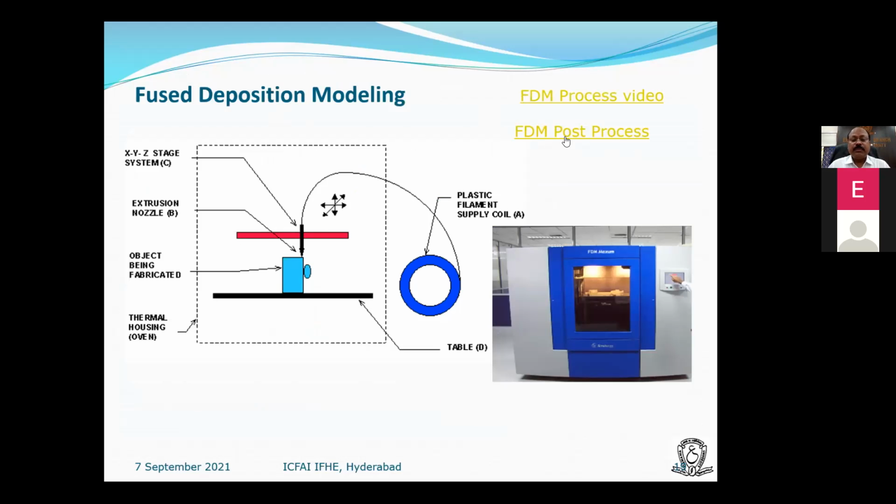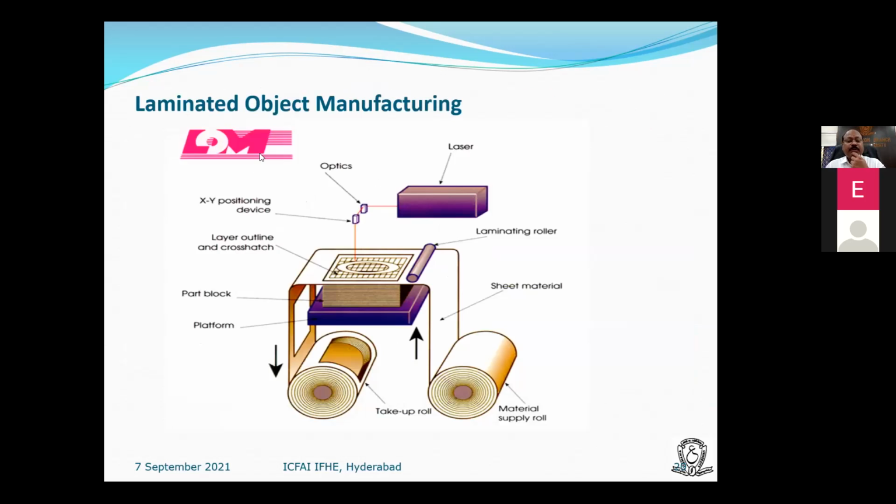This is a popular one, and also because of the expiry of the patents, everyone is manufacturing this 3D printer, fused deposition modeling, which is a wire based filament which is passed through the nozzle. Because of the heat supply to the nozzle, the filament will be melted and poured in the form of 3D form. And laminated object modeling, which is sheet based.